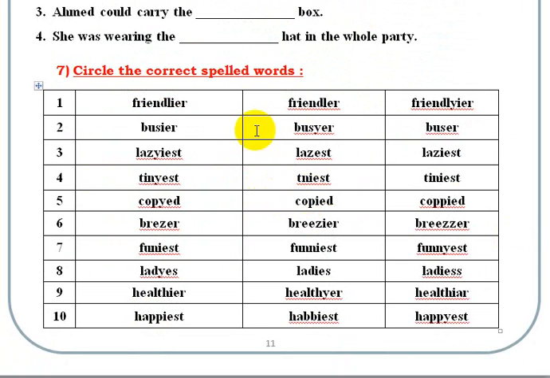The last question, number 7, circle the correctly spelled words. Okay, of course this one is the correctly spelled: friendlier. Number 2, busier, this one. Number 3, laziest. Number 4, tiniest. 5, copied. 6, breezier, this one. 7, funniest, this one. 8, ladies. 9, healthier. 10, happiest.